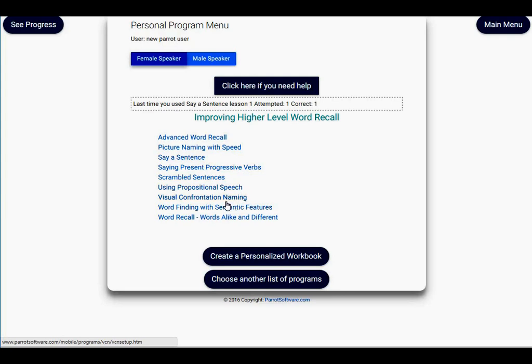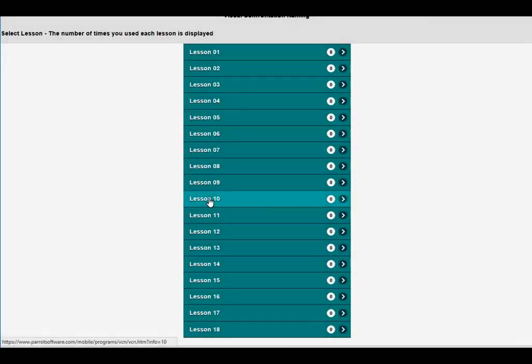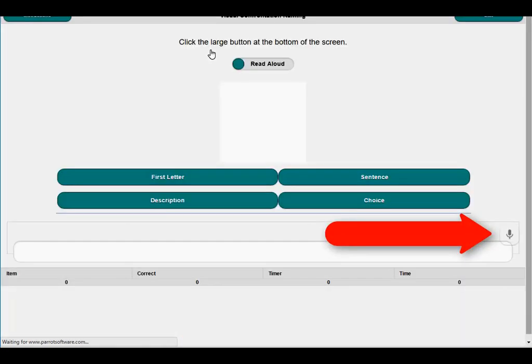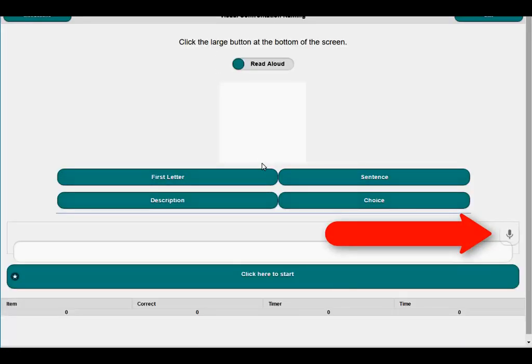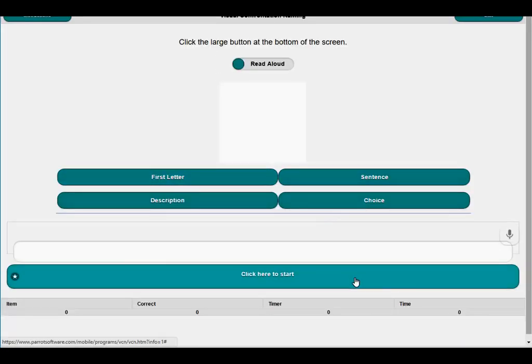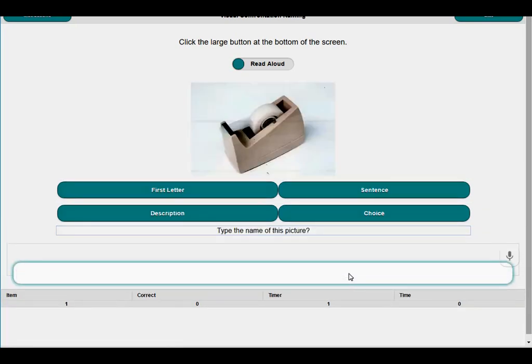Click on Name Visual Confrontation Name. Select a lesson. Notice the microphone icon. That icon lets you know that the program accepts speech input. Click the large button to begin. Click the microphone icon and when it starts flashing, provide the required response.